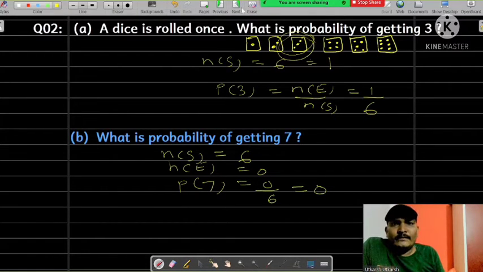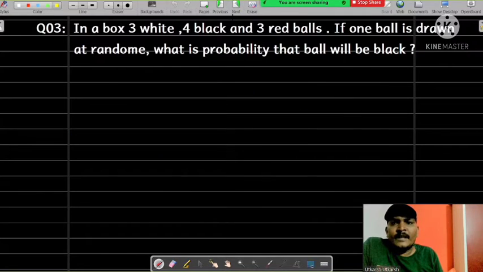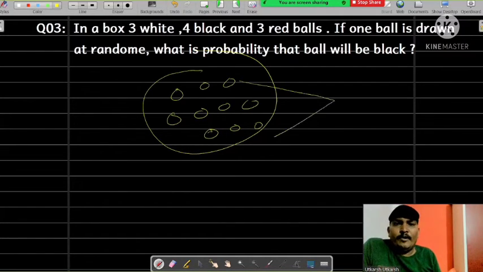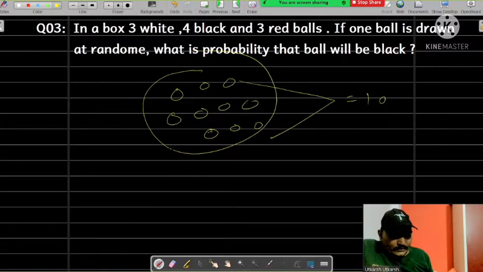Now one more question. In a box, there are 3 white balls, 4 black balls and 3 red balls. If one ball is drawn at random, what is the probability that the ball will be black? Now I have told you, first see, in a bag, you see this is the bag, and see 3 white balls and 4 black balls, like this 4 black balls, then 3 red balls. Then the total number of balls equals 3 plus 4 is 7, 7 plus 3 is 10. Then it equals 10.